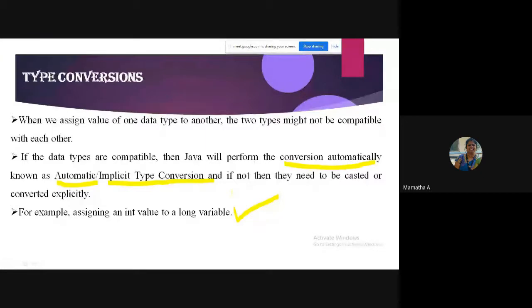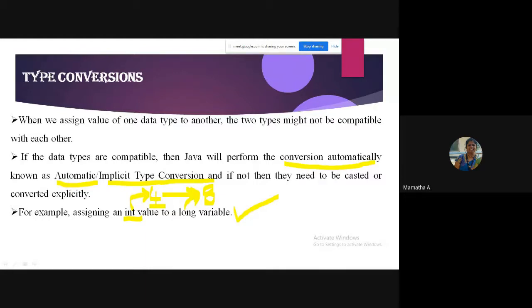You all know that in Java, int is made up of how many bytes, students? Four bytes. And long is made up of how many bytes? Eight bytes. So what I am trying to do is store 4-byte data into 8-byte data. It's a very good example.